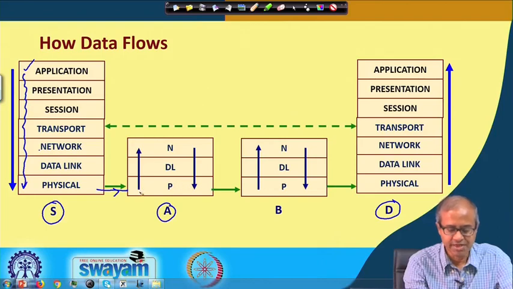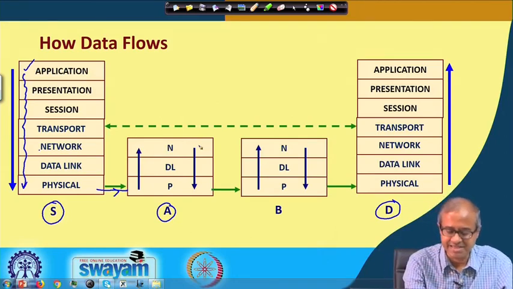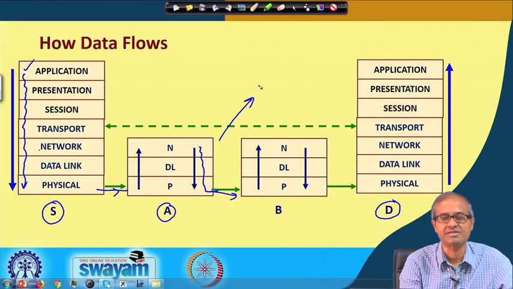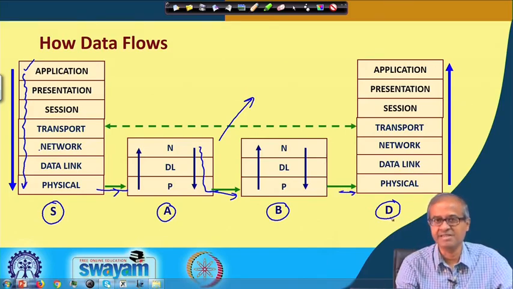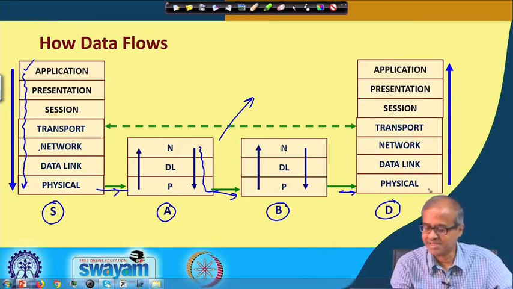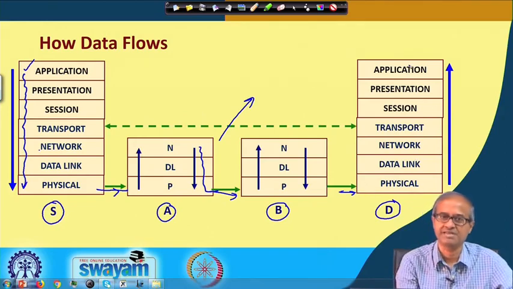In the next node, it goes to the data link layer to check whether there is any error, to the network layer to check where to forward it next, then it takes the decision, again comes back to the physical layer and forwards it to the right next node, because there can be some other node also connected to this. So, it will decide where to forward it. Again this node B will have the physical, data link and network layers, it will go up to that, again come down, and in this way finally reach the destination. In the destination, data will flow in the reverse direction from physical to data link to network up to application.